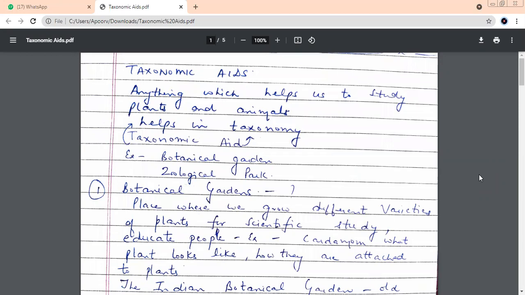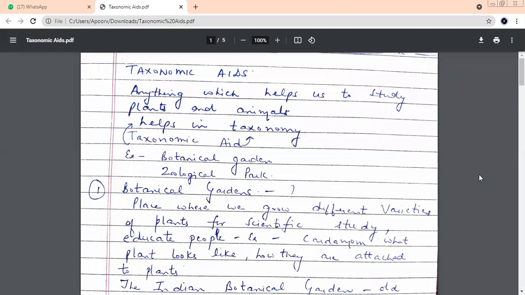Help. Excellent. So the aid which helps us, that means the help that we get in taxonomy. All those things which are useful for us in the study of taxonomy are what we call taxonomic aids. Understood the word in the heading? Taxonomic aid is something which helps you in identification, nomenclature, naming, and classification of organisms. All these together are what we call taxonomic aids. Yes, beta, they're taxonomic aids.